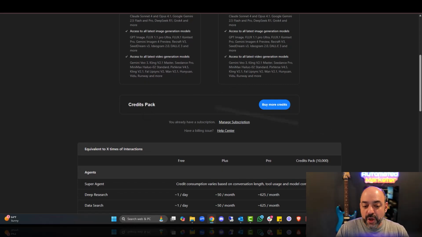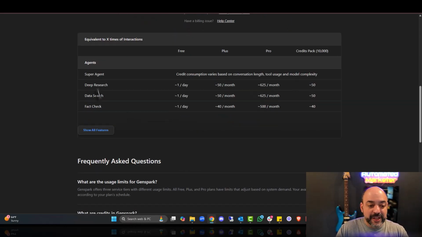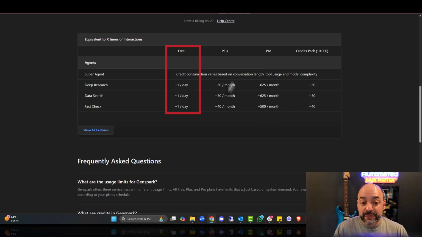The other thing is you can also buy more credits, and it does tell you the amounts and the things that you're using based on the different ones that you have. Now, there is a little bit that you can use for free, so you can start off free and then buy one of these packages.